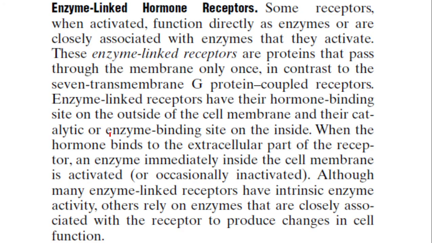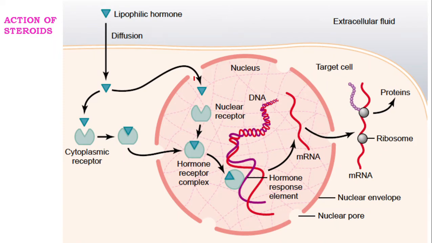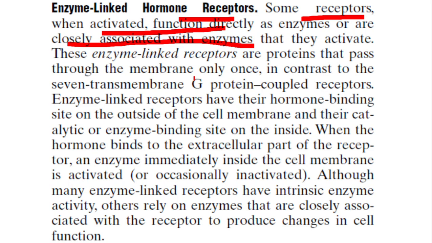And then enzyme linked hormone receptors. In this case, some receptors, when activated, function directly as enzymes or they are closely associated with enzymes. What happens here? Let us go to another slide. This is not that one. Actually, the slide is the previous one. These enzyme linked receptors are proteins that pass across the membrane only once.